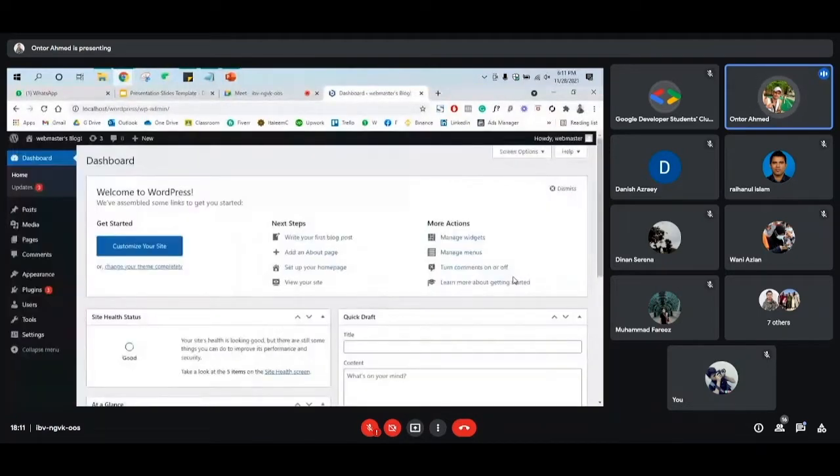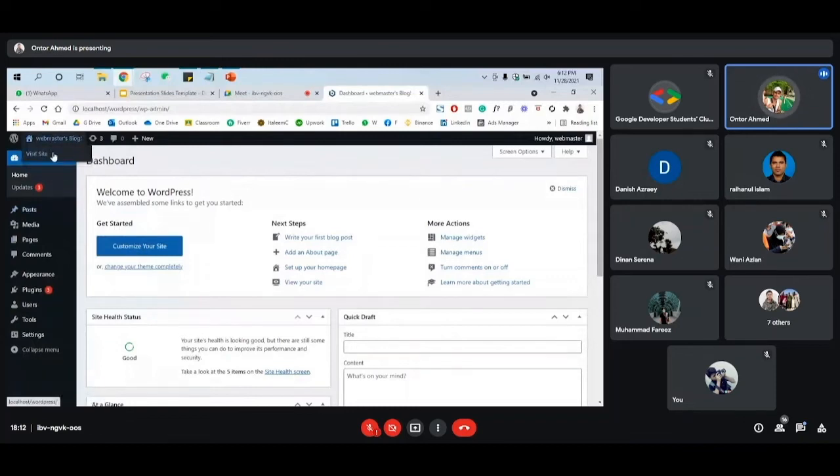Once you log into the dashboard, you can see all the options on the left-hand side, and this is your WordPress dashboard. It's very simple. On the left-hand side there are posts and post categories, and media; if you want to upload any kind of file, image, or PDF, you can use that one. And we have pages, comments, appearance, and other things. So let's start one by one.